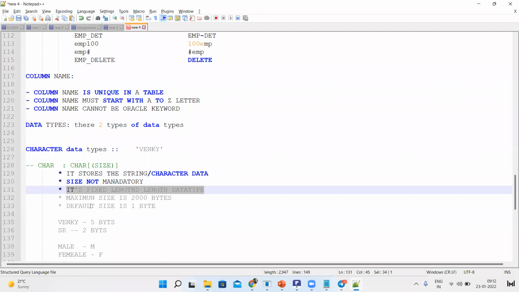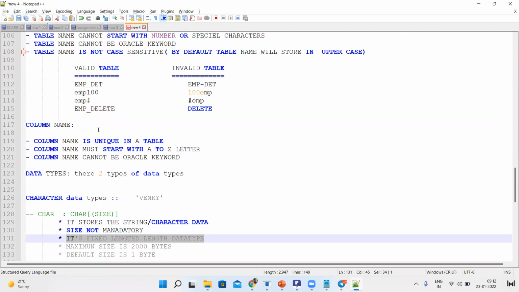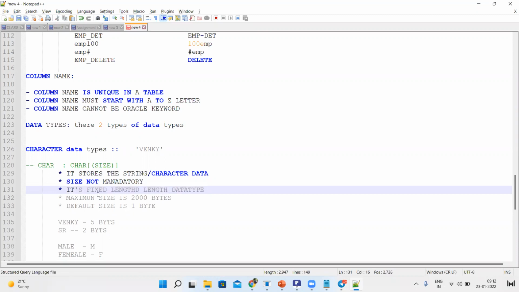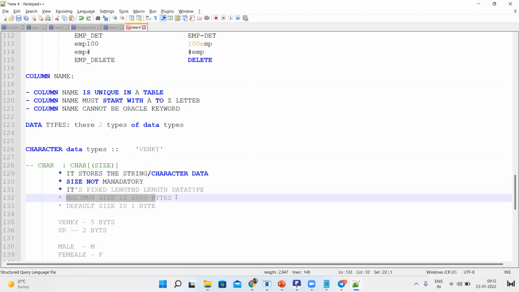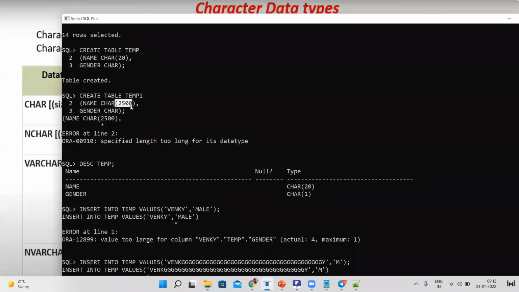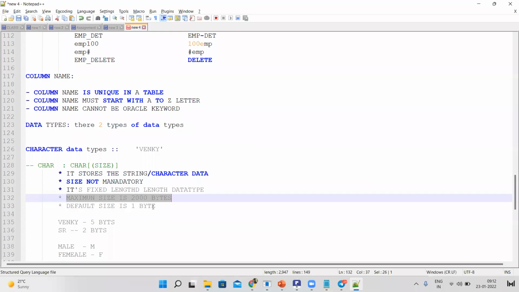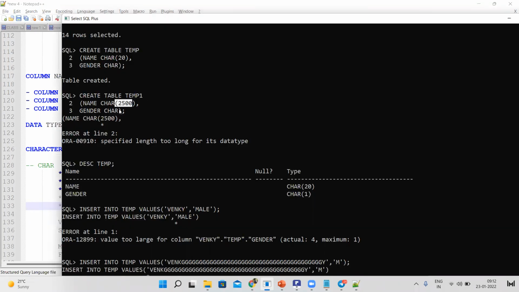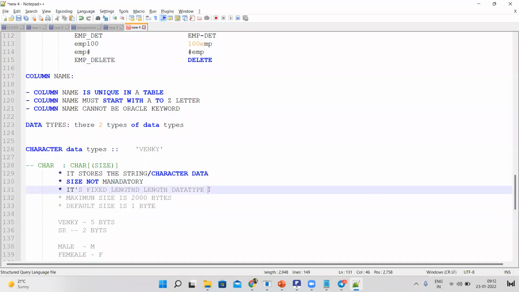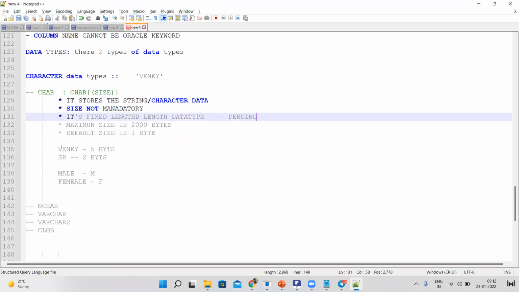Once we discuss the varchar2 data type, then we can discuss this one. What is fixed length? Maximum size is 2000 bytes. I have shown you that practically. If you try to declare more than 2000, it throws an error. Next, default size is 1 byte. So if you omit the size, by default it will take 1 byte. So clear, right? This one alone is pending.